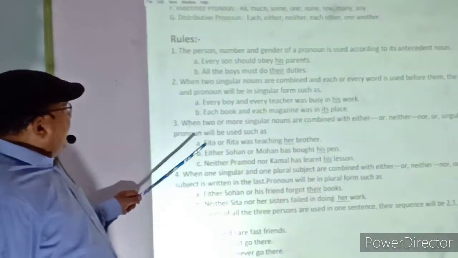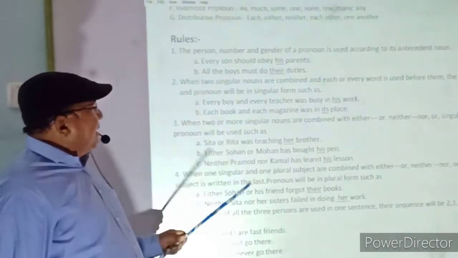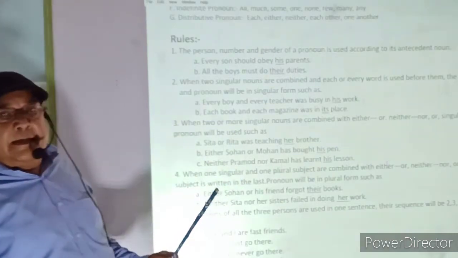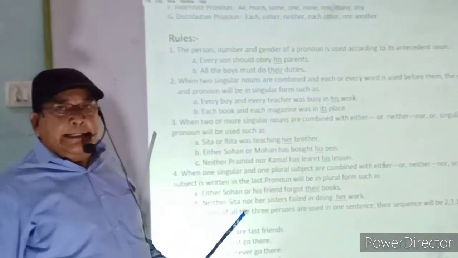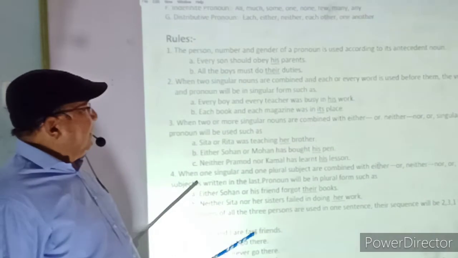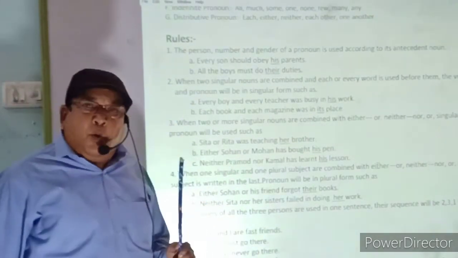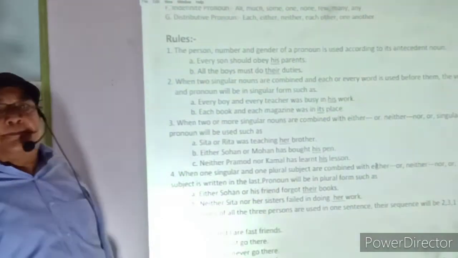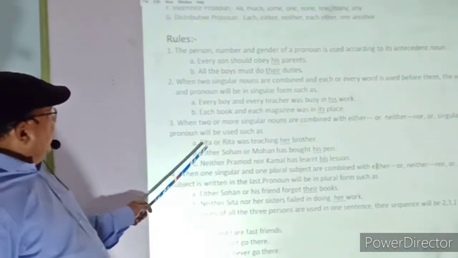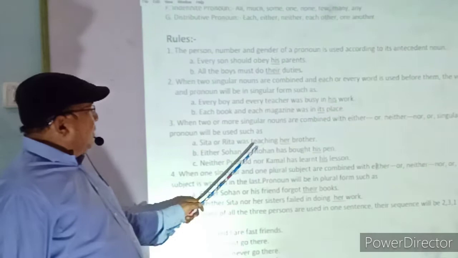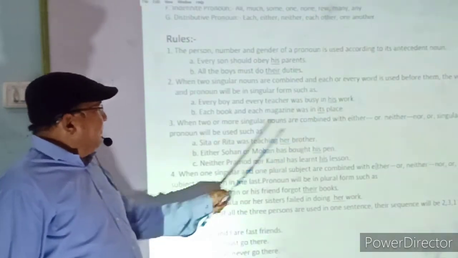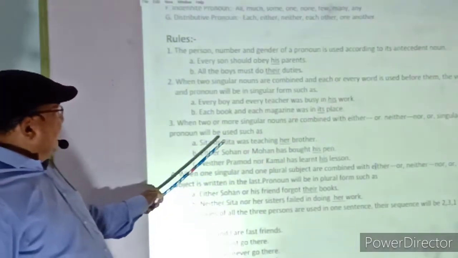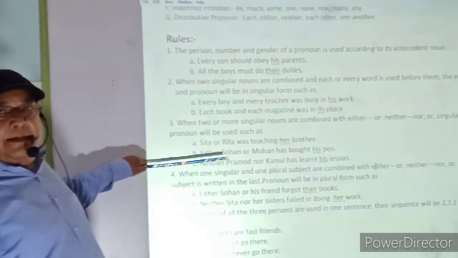Third, when two or more singular nouns are combined with either-or, neither-nor, or only or, then a singular pronoun will be used. For example, Sita or Rita was teaching her brother, because Sita and Rita are combined with or.